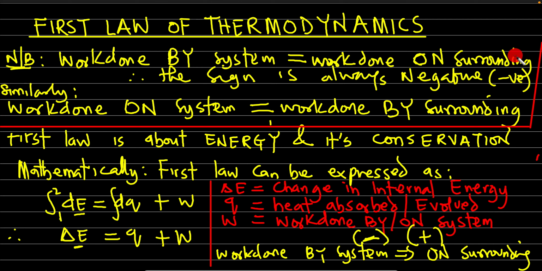If I'm slapping somebody, I'm the one doing the slapping, so the slap is done by me and is on somebody. If you reverse it, and the person is the one slapping me, it will be on me. So work done by the system is equivalent to work done on the surrounding. The sign is always negative. So please watch out for this.